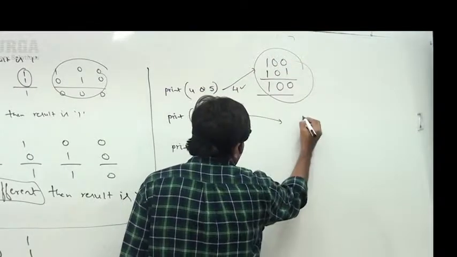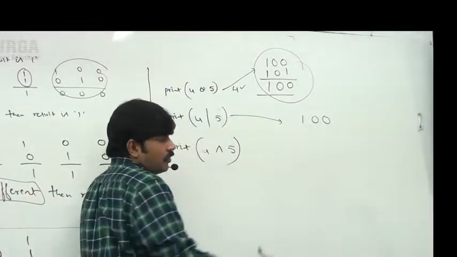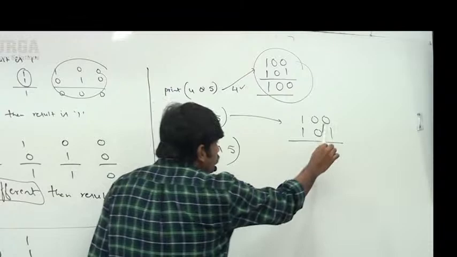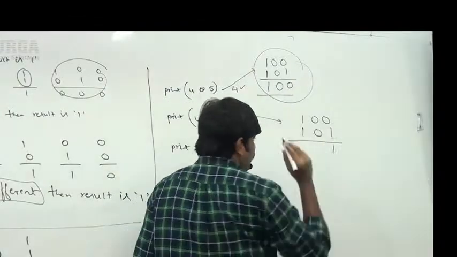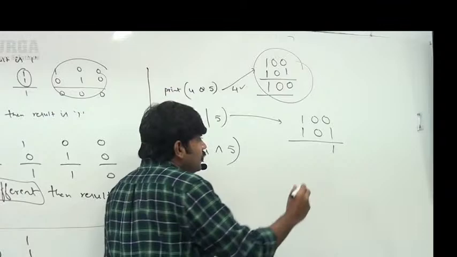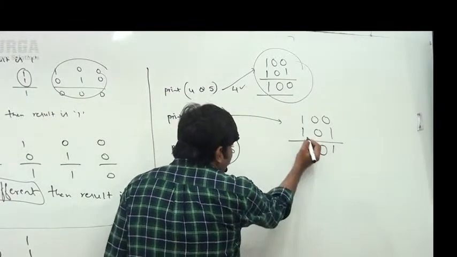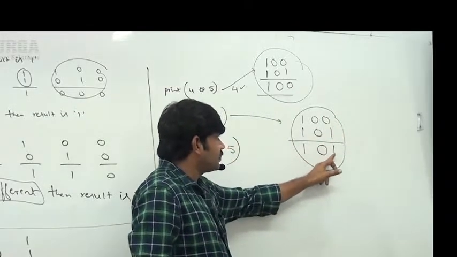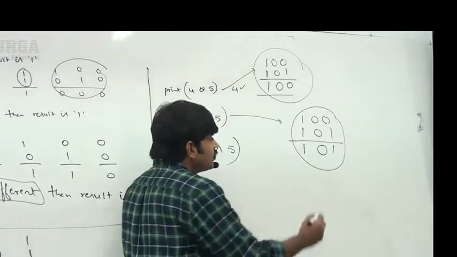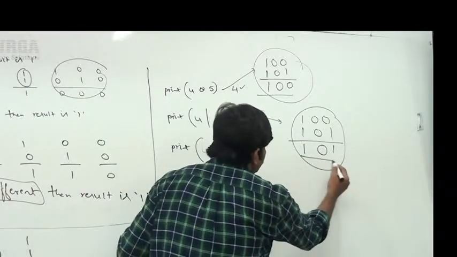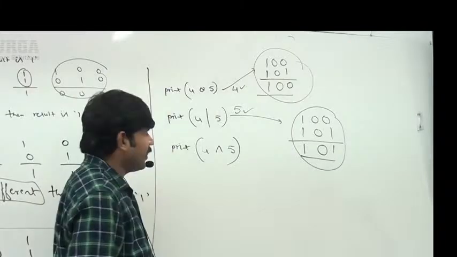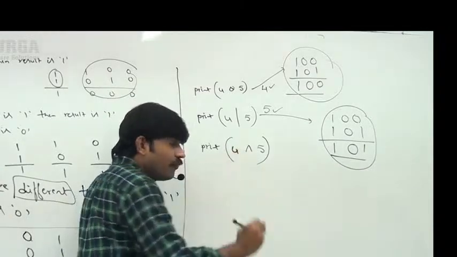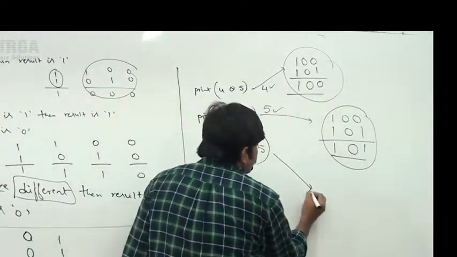Let me cross check. 100 is the 4, 101 is the 5. 0 or 1, sir: if at least one bit is 1, then 1. 0 or 0, 0. 1 or 1, 1. If at least one bit is 1, then 1; if both are 0, then only 0. Sir, 101, its value is 5. So the and operator gives 4, the or operator gives 5. Sir, now the XOR operator, 4 XOR 5. Okay, now observe.